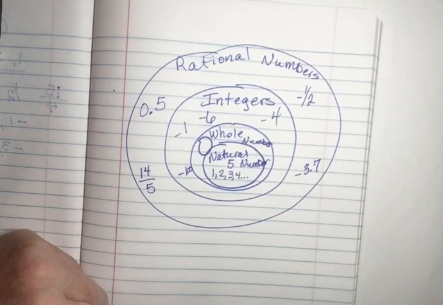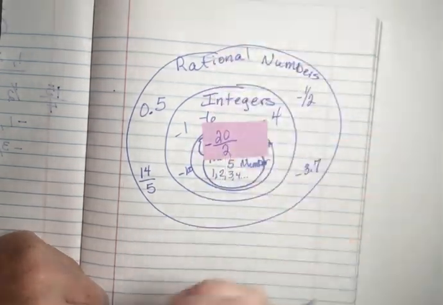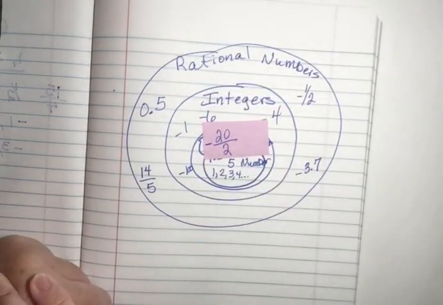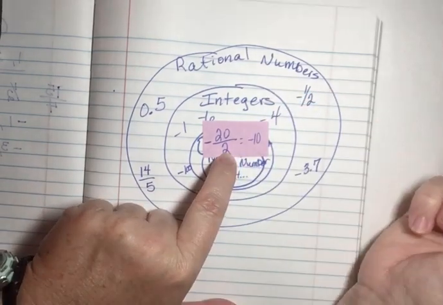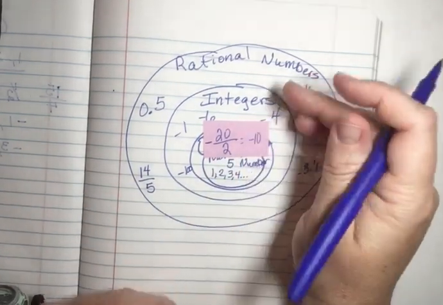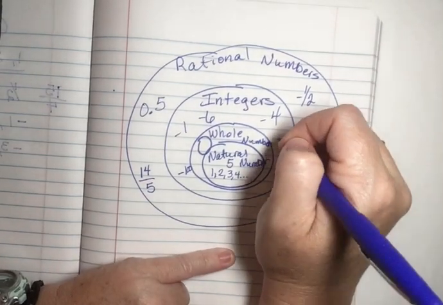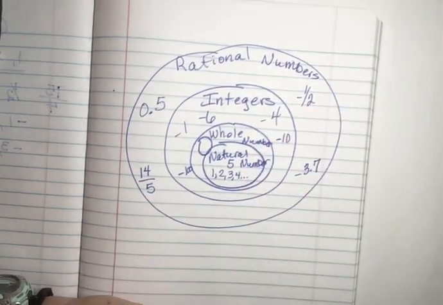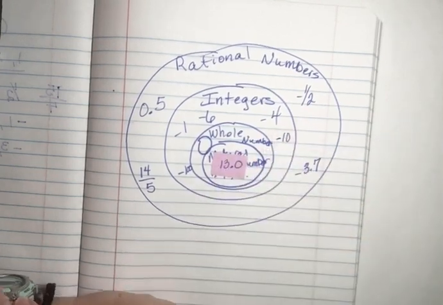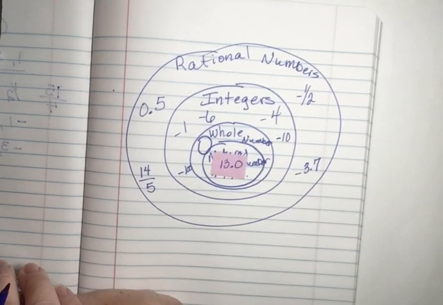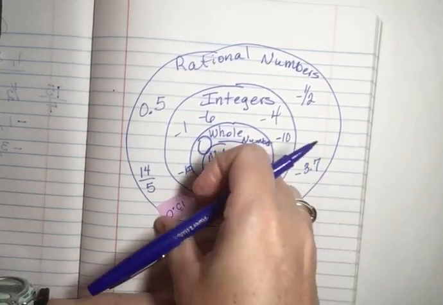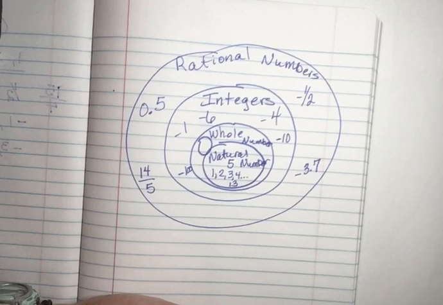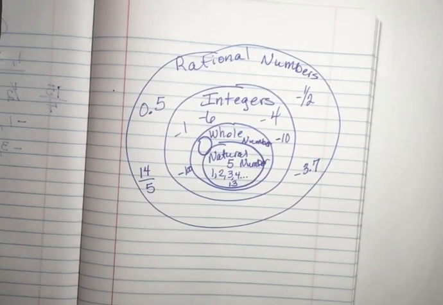Okay, let's look at this one. Think about this one for a second. Where would that one go? Negative 20/2. What does that simplify to? Yeah, negative 10. So where would it go? It would go in the integers. It's a negative whole number. And then last, what about 13.0? Yeah, it's a natural number. It would go here in the natural numbers because that 0 would go away. It would not go in just the rational numbers.